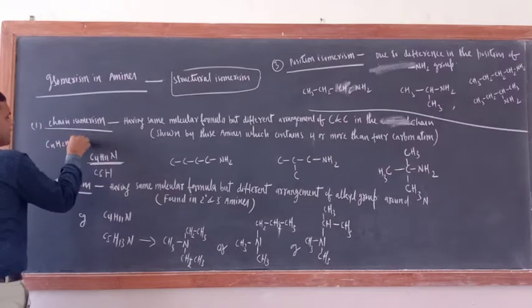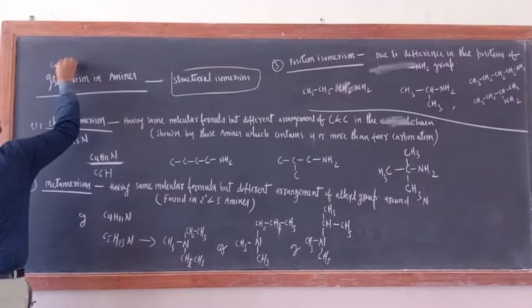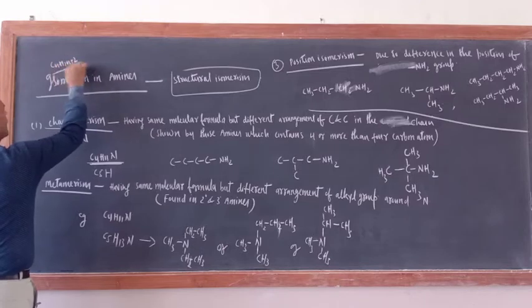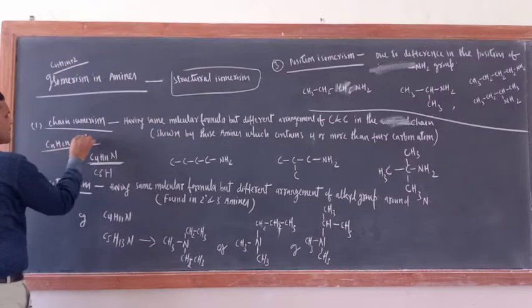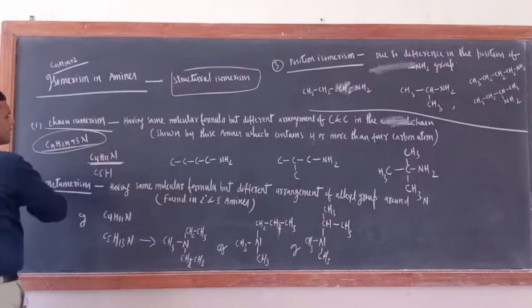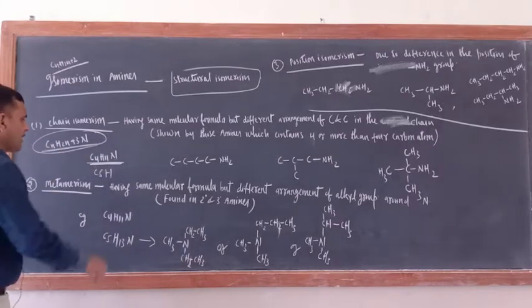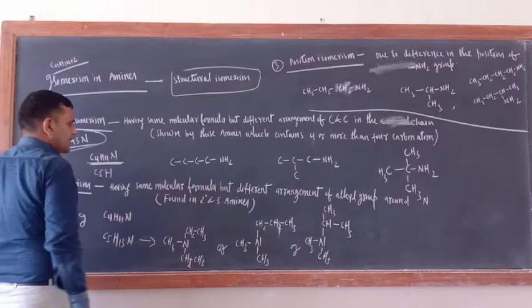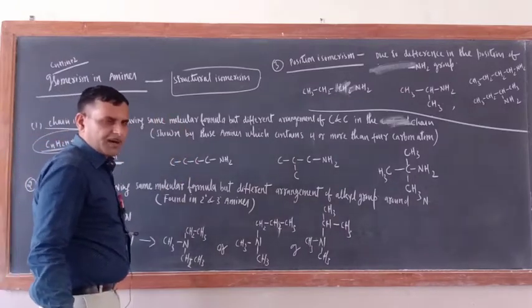Just remember this formula, CnH2n+3N. Just like alkane is CnH2n+2, similarly here it is CnH2n+3N. Just remember, then only you will get the amines. You can get all the 3 categories of amines if you remember this formula. So C4H11N is there, and we can write the carbon and carbon arrangement in 3 different ways.